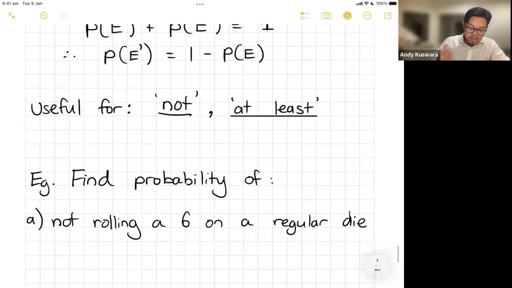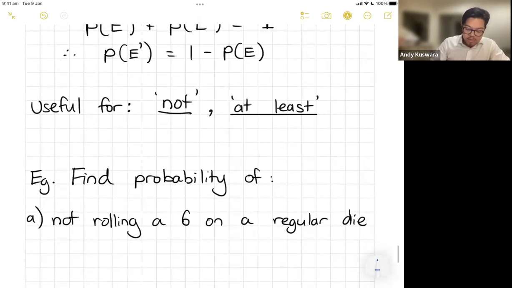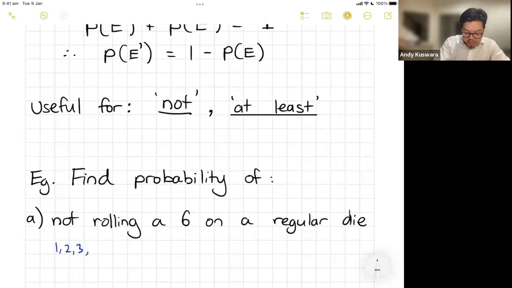Okay, so again, this one here is kind of just not rolling a 6 means it's rolling a 1, 2, 3, 4, 5. So there's 5 options out of a total of 6.